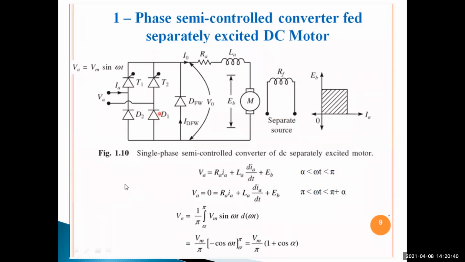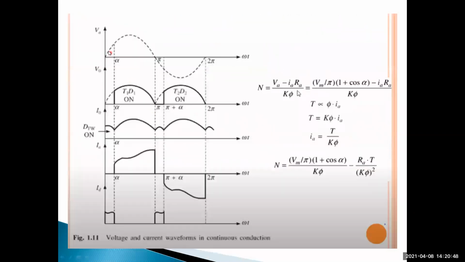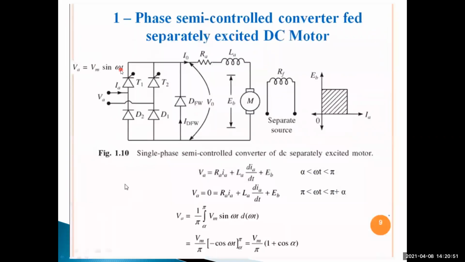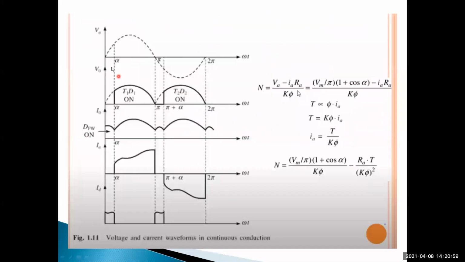Diode D1 is an uncontrolled device; if the voltage exceeds some cut-in voltage, then it is forward biased.